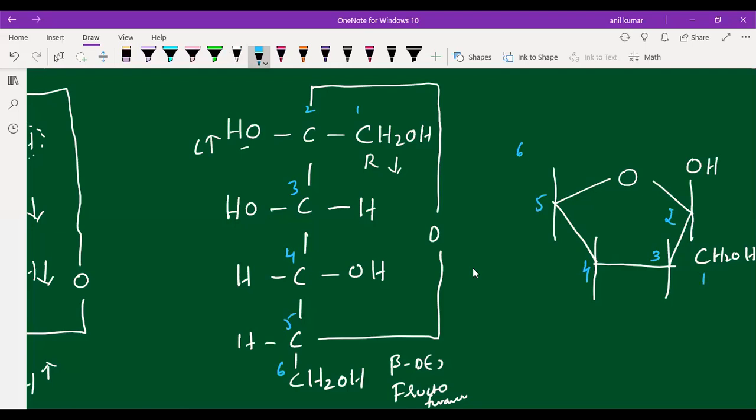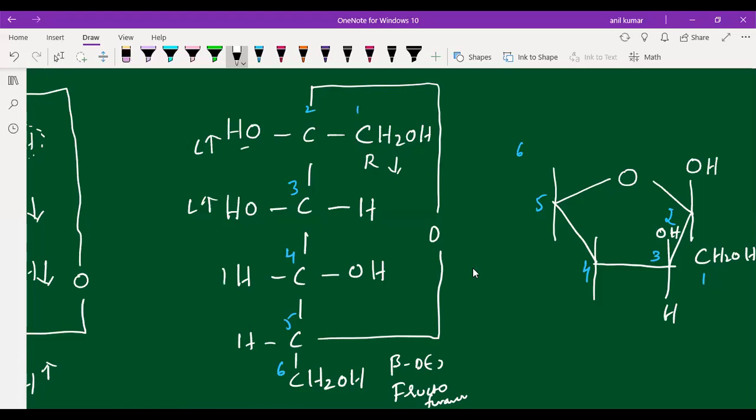Next, in the third carbon, where is the OH, students? OH is at the left side. Left side means up, so we have to write the OH group at left side, up. Down, what we have to write? We have to write hydrogen, because hydrogen is at the right side. We have to draw it down. Hydrogen.